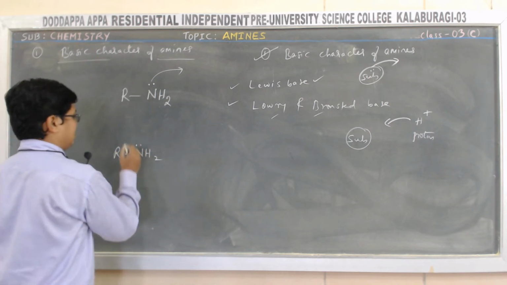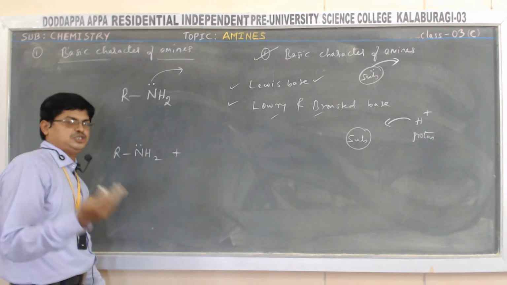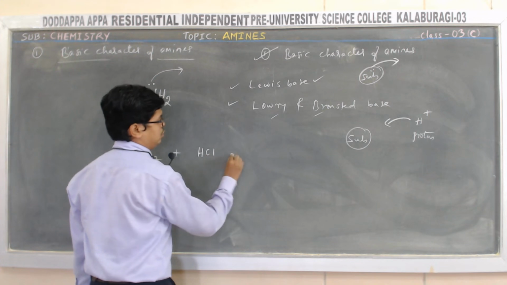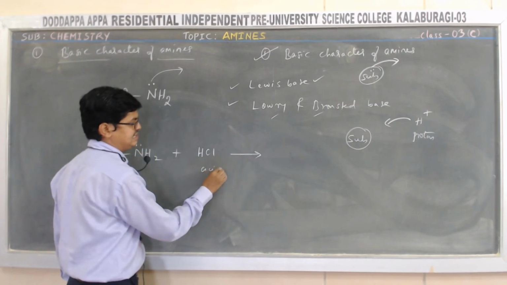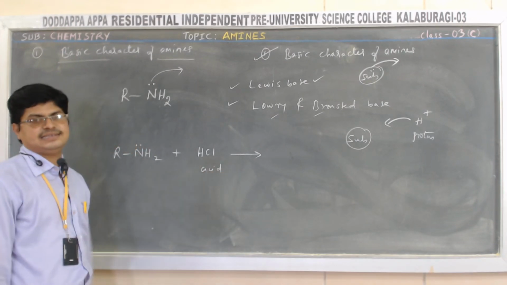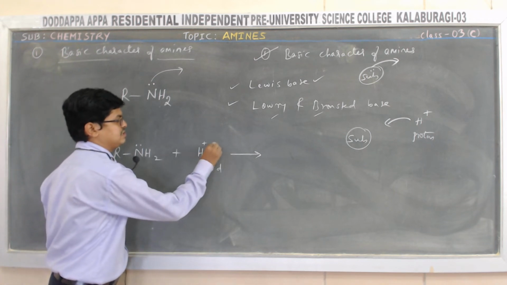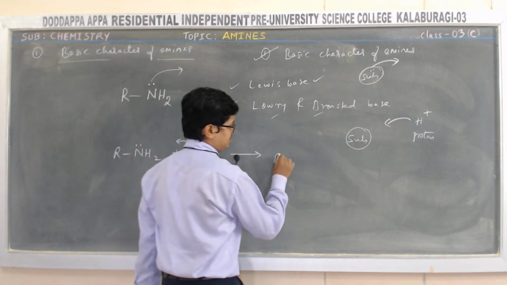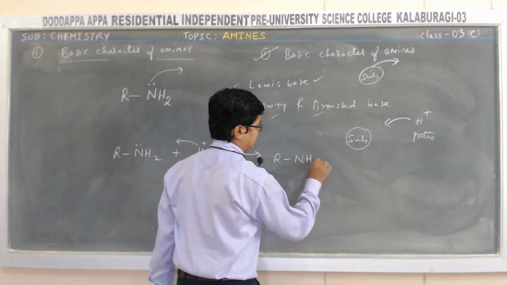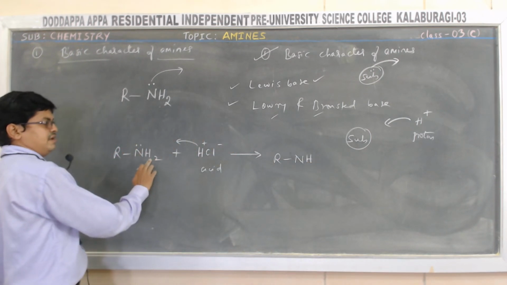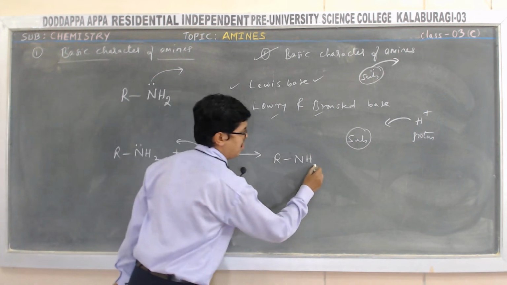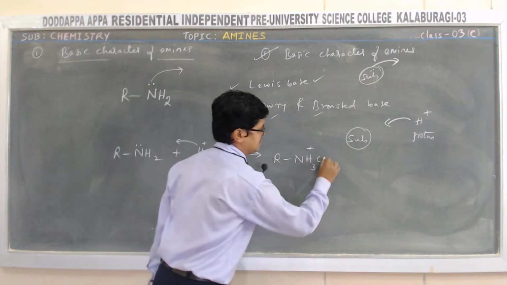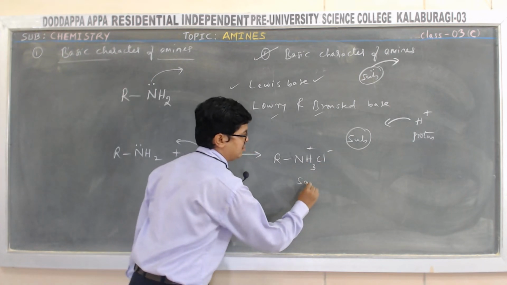That is, a primary amine and maybe secondary and tertiary, okay? And primary amine reacts with what? Hydrogen chloride. HCl is an acid. It reacts with acid. What happens? Acid always furnishes H plus ion. So RNH2 plus H plus forms RNH3 plus and Cl minus. Cl minus means it forms a salt.